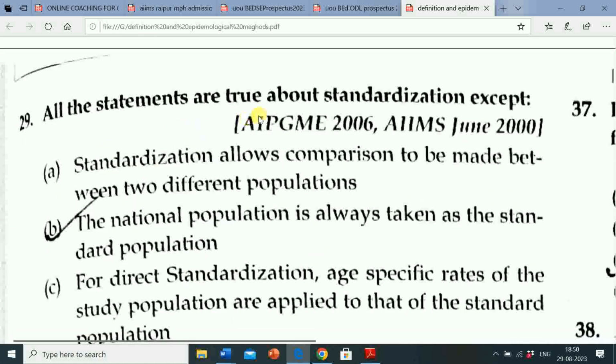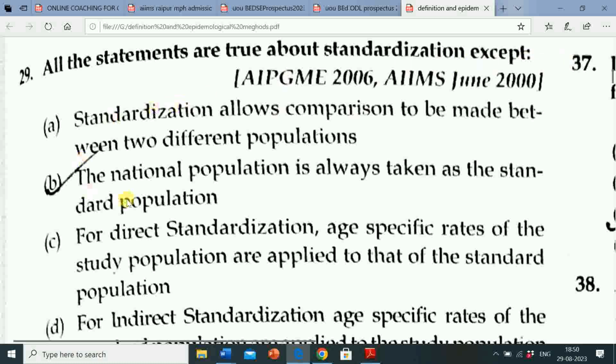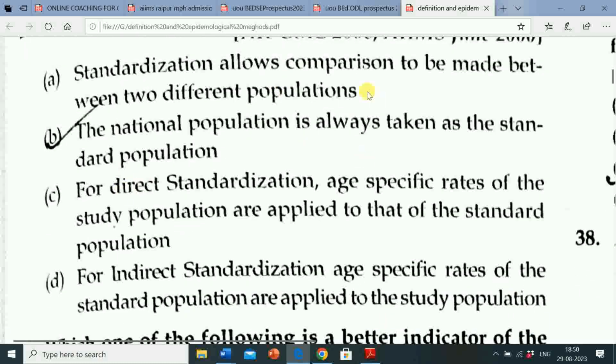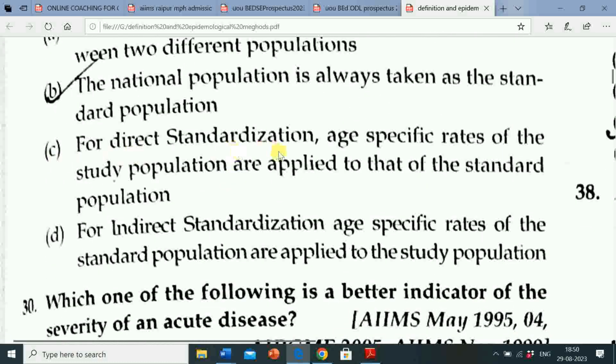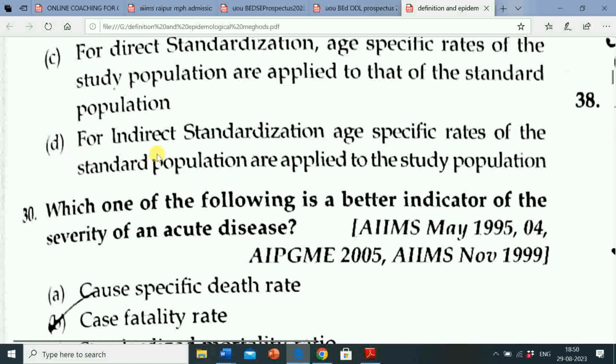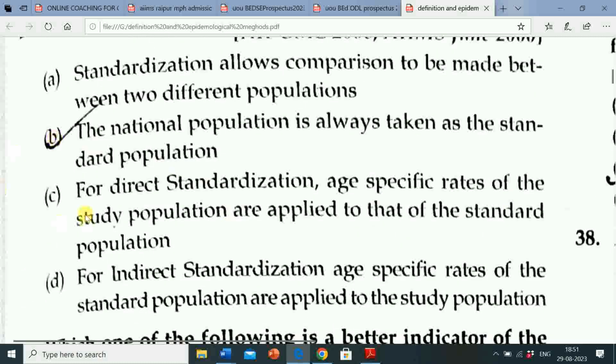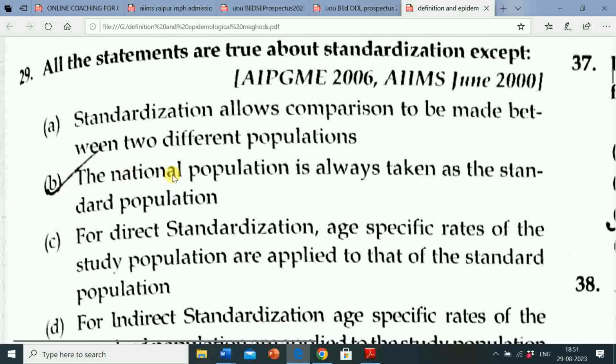Next question is, all the statements are true about standardization except option A, standardization allows comparison to be made between two different populations. Option B, the national population is always taken as the standard population. Option C, for direct standardization, age specific rates of the study population are applied to that of the standard population. Option D, for indirect standardization, age specific rates of the standard population are applied to the study population. Correct answer is option B, that is the national population is always taken as the standard population.